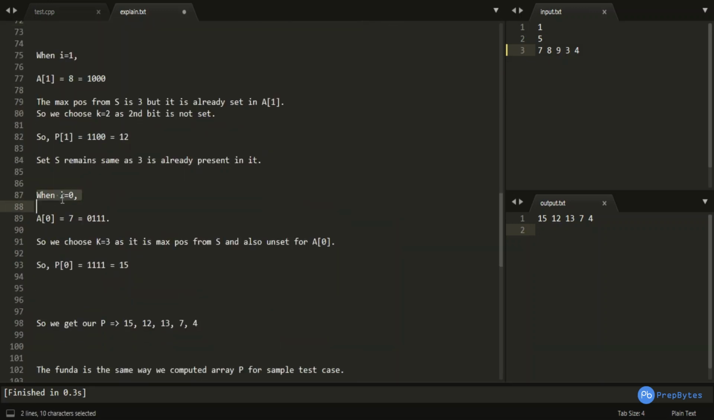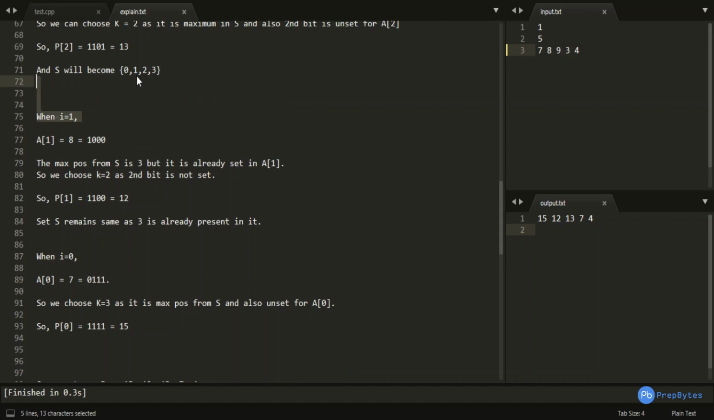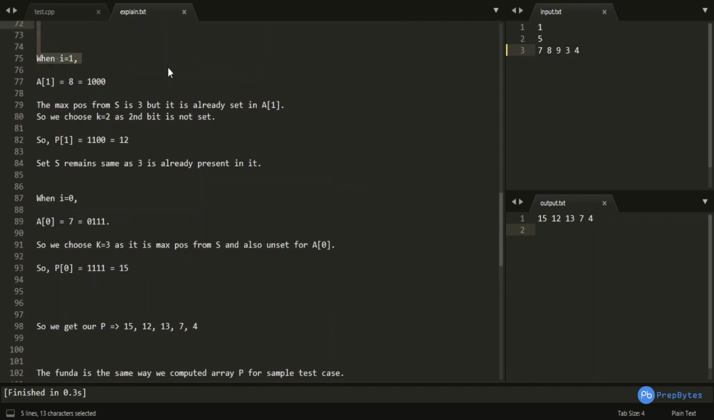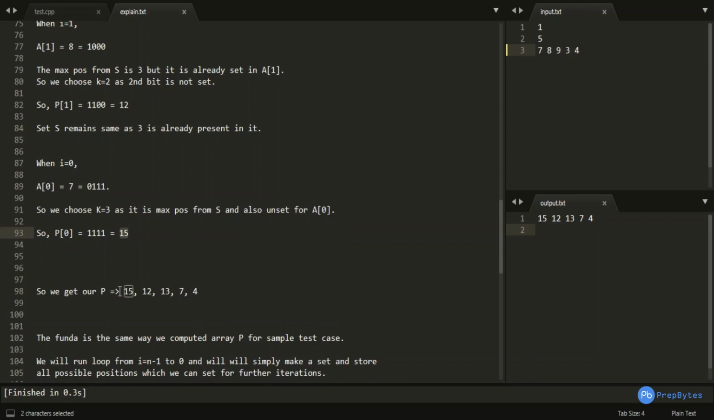Okay. Now coming to the iteration when i is equal to 0. When i is equal to 0, a of 0 is 7, and my binary representation is 0111. Now the highest element from the set is 3. So the highest position which we can set, or the highest value of k, can be taken as 3, and it is also not set in this particular a of 0. So we can take k equals 3 and we can set this particular bit. So p of 0 would become 1111, which is 15. So we have got our array p as 15, 12, 13, 7 and 4.